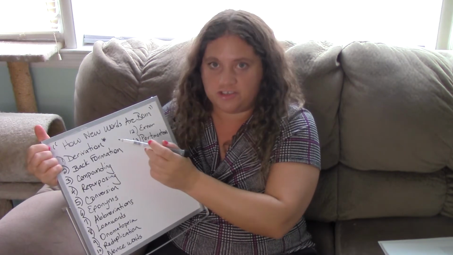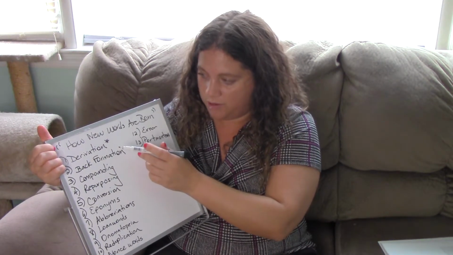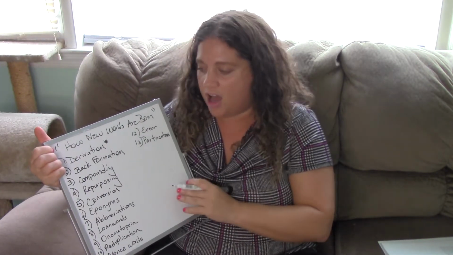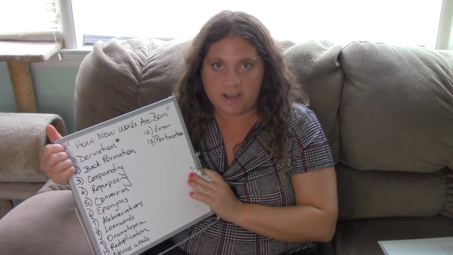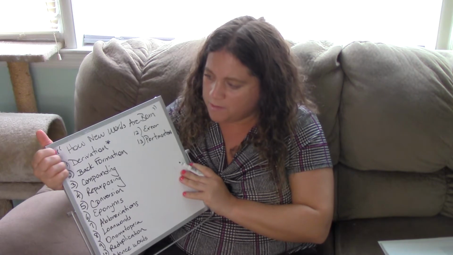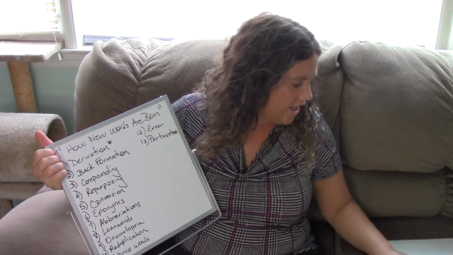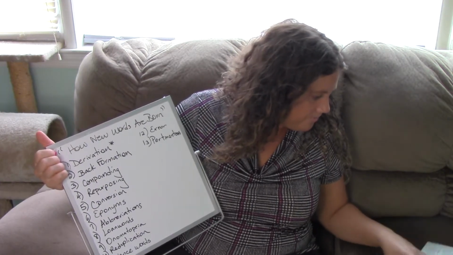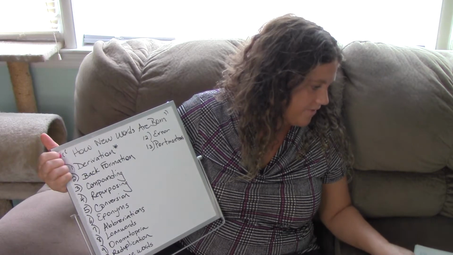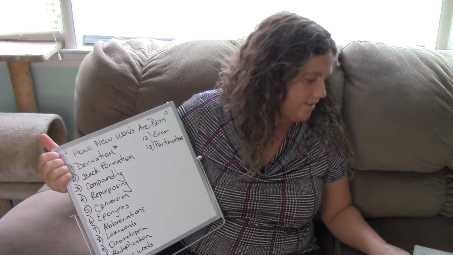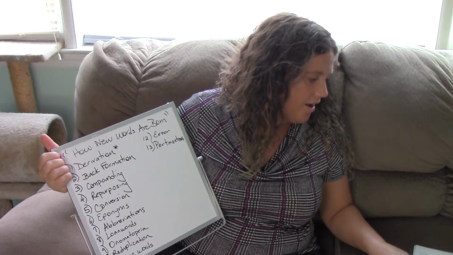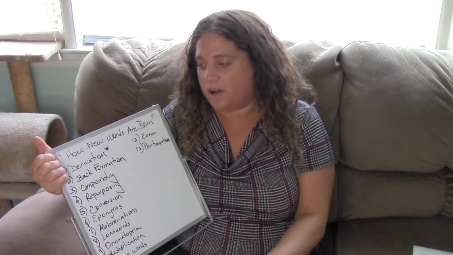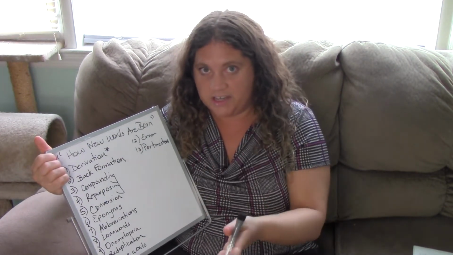So derivation is actually the most popular and common way that new words are born, and it simply means what it says. Derivation, right? How a word derives from something else. A lot of times words derive from a Latin origin. We see this very, very often with words. And I actually had an example that I was going to highlight. From the book, the most common one was adding the prefix or suffix. So they talk about realization, preteen, monogamish, all these different things. So you can see there how a prefix or a suffix, very simply, can add and change the meaning of a word.